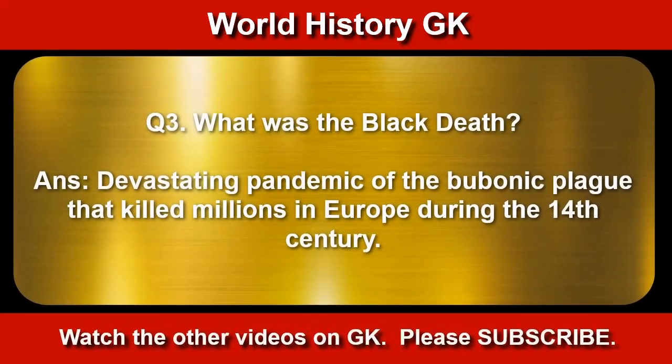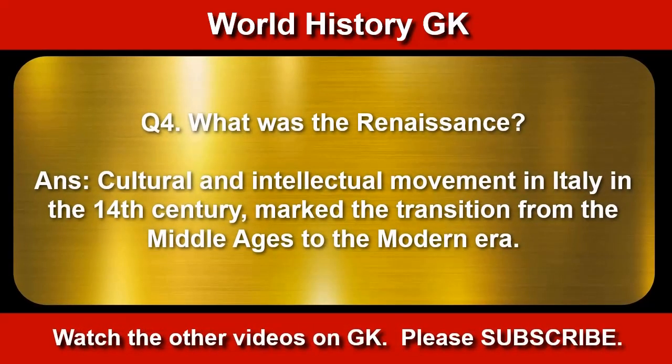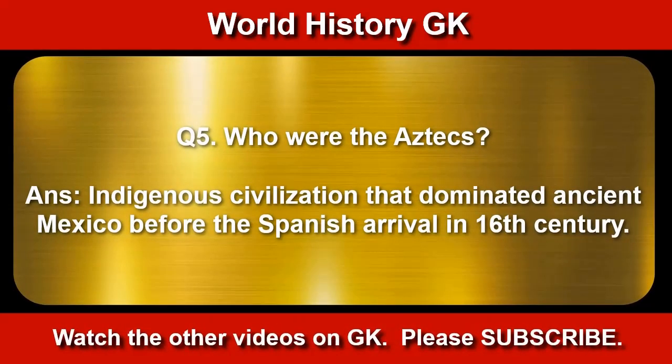What was the Black Death? Devastating pandemic of the bubonic plague that killed millions in Europe during the 14th century. What was the Renaissance? Cultural and intellectual movement in Italy in the 14th century marked the transition from the Middle Ages to the modern era. Who were the Aztecs? Indigenous civilization that dominated ancient Mexico before the Spanish arrival in 16th century.